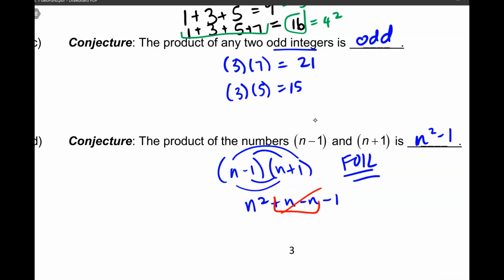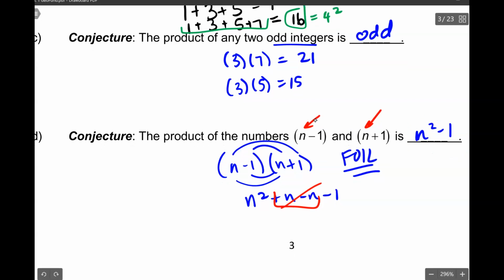This is a special case called difference of squares. It doesn't matter what number you plug in for n. I could plug in 3, I could plug in 10, I could plug in 1,000,000. You will always get this as a result because it's what we call a difference of squares, which you'll learn about in Algebra 2.